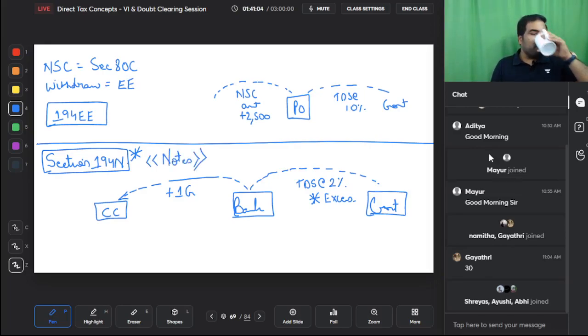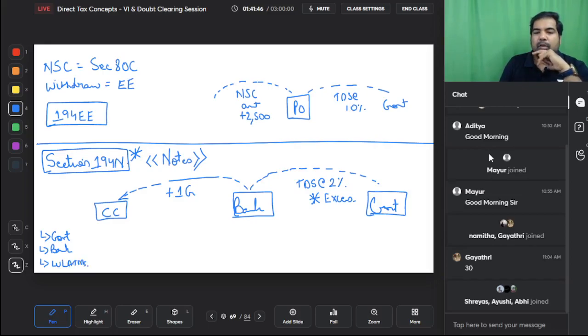However, this section does not apply to a few people. It does not apply to the government because government can withdraw any amount of cash. It does not apply to banks because banks also need cash for their ATMs, etc. And it does not apply to white label ATMs. What are white label ATMs, guys? As a company, you can start an ATM. Reliance, Tatas can start an ATM. Those are called white label ATMs, run by private companies or non-banking companies. Even those people can withdraw money. So it does not apply to the government as always, does not apply to banks, and does not apply to white label ATMs.